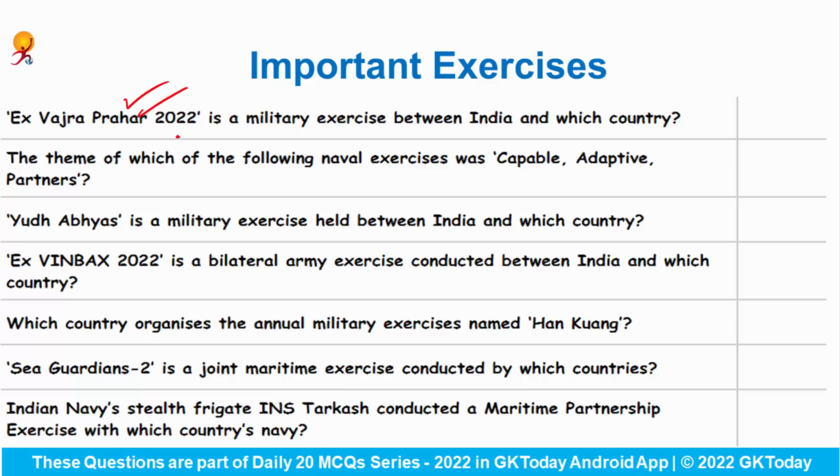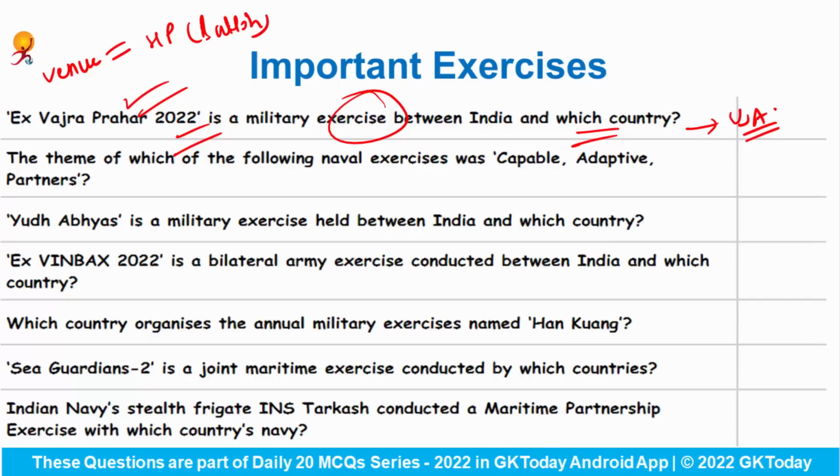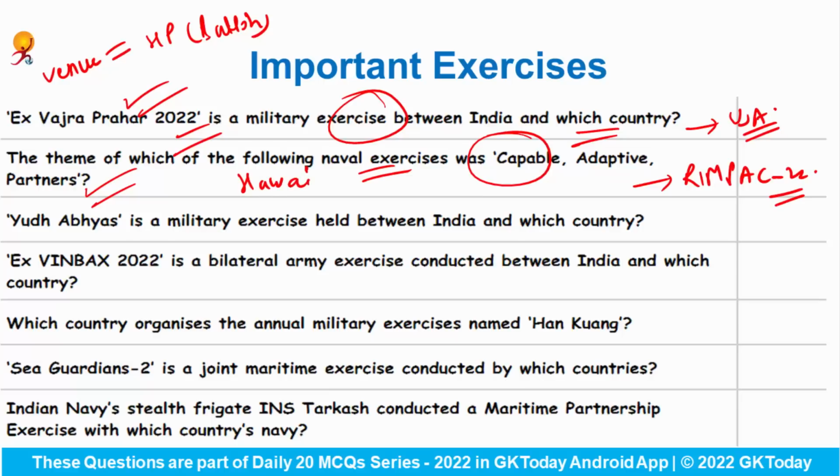Exercise Vajra Prahar 2022 is a military exercise between India and which other country? So this is the exercise between India and USA. Venue is also important. It is to be conducted in Himachal Pradesh, Bakloh. Okay. The theme of which of the following naval exercises was capable adaptive partners? So this was the theme for RIMPAC 2022. Okay. And it was held near Hawaii Islands and Southern California.